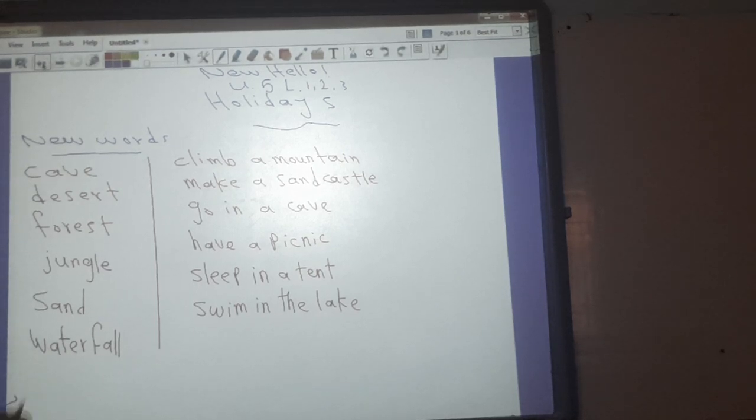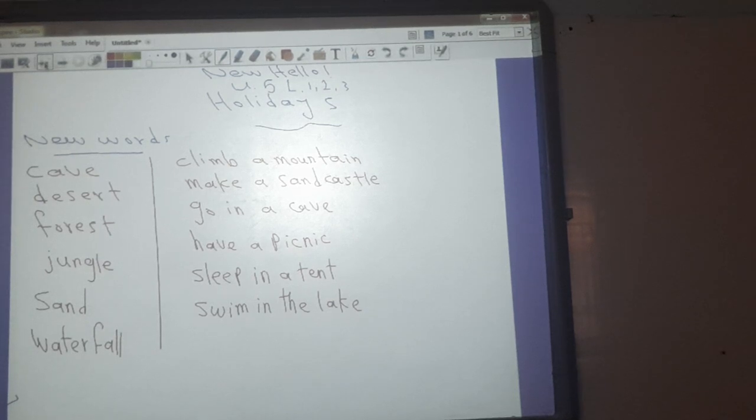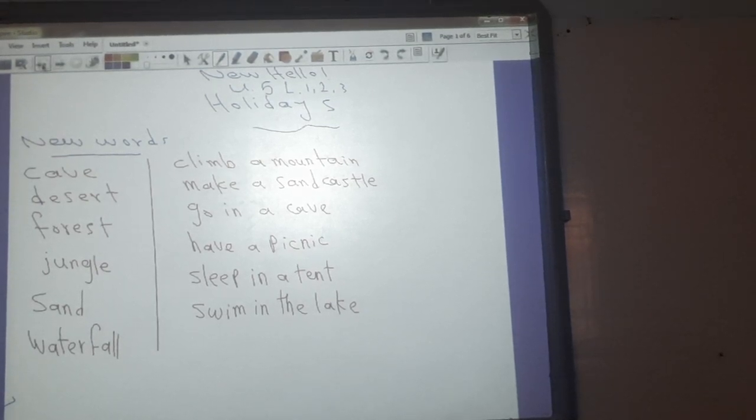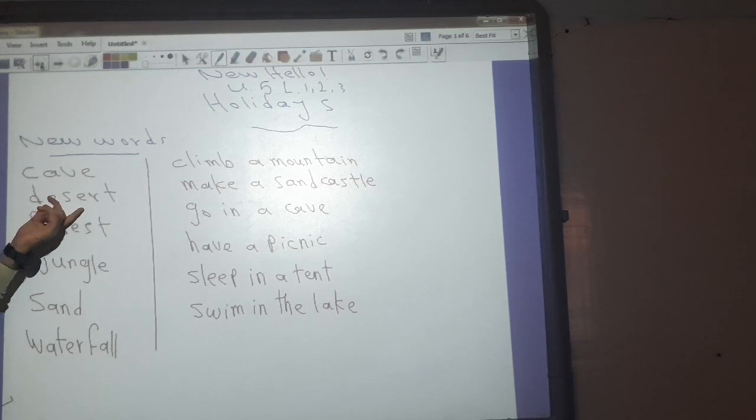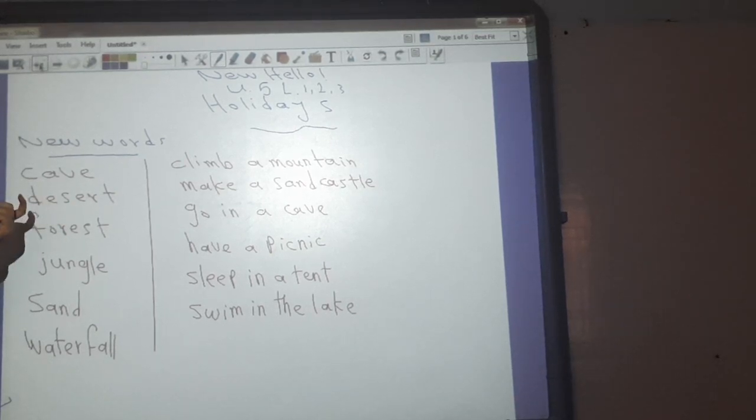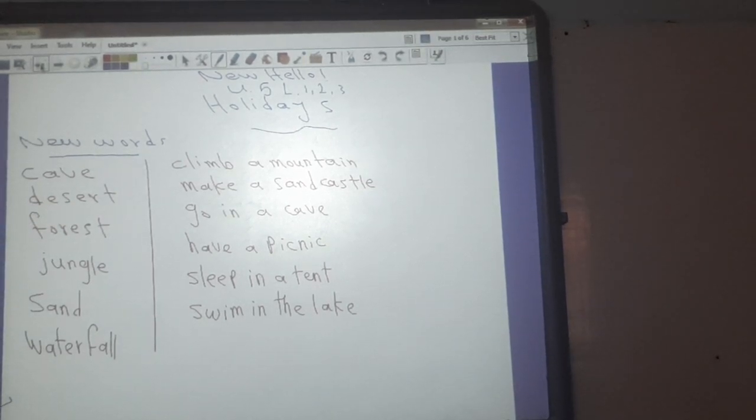Desert. A desert is a place where you can't see any houses or any people. It's a place which is full of sand, without any plants or houses.